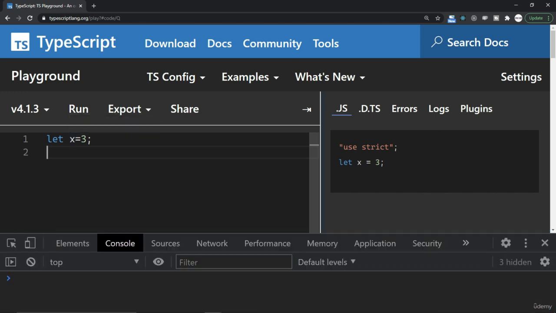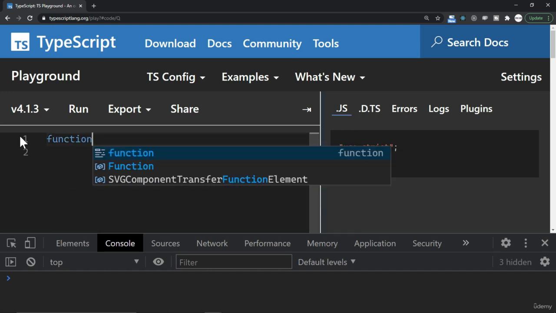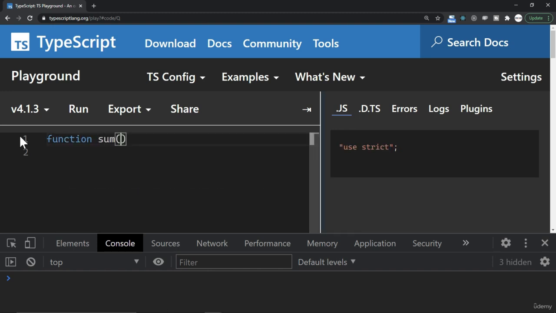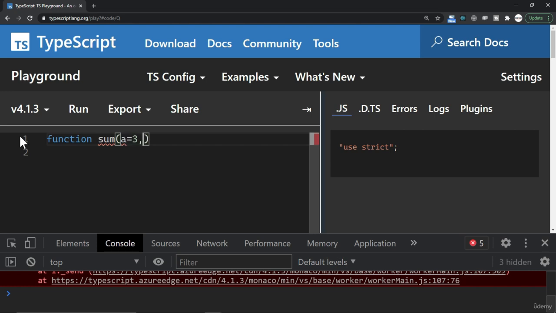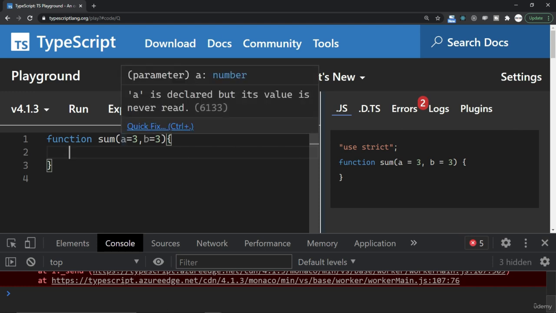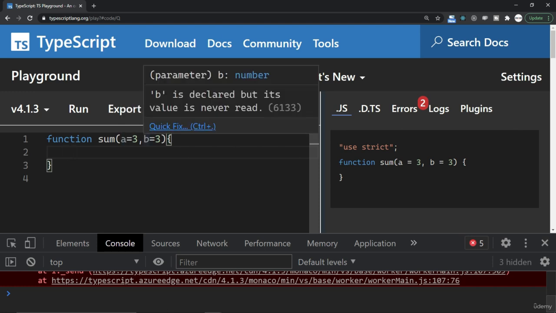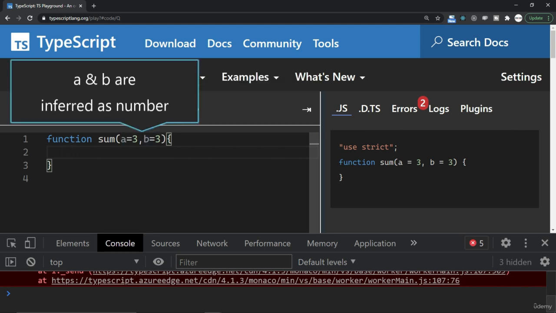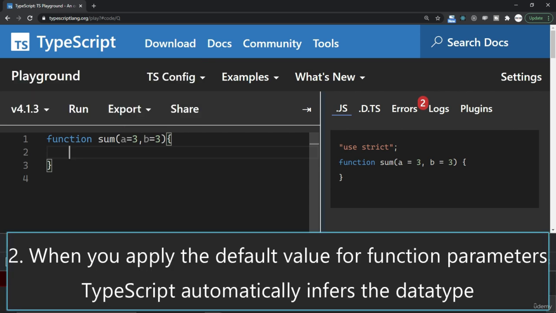The second possibility is in case you have a function, let's say I have a function called sum. Here if I say a is equal to 3, that is I am assigning the default value here. So now in case of a and b, these two variables are treated as number because I have given a default value here. So when you apply the default value for function parameters, TypeScript automatically infers the data type.